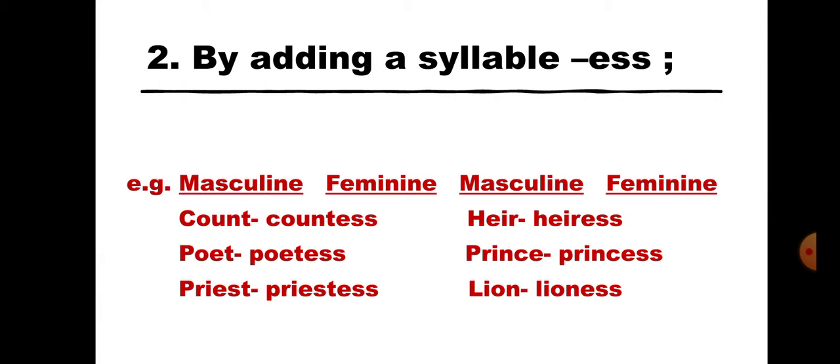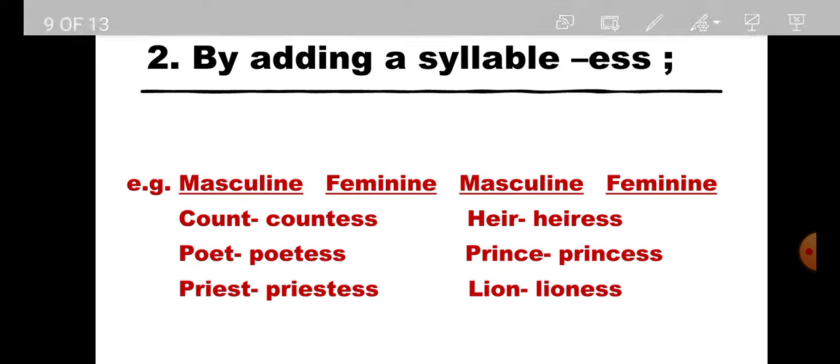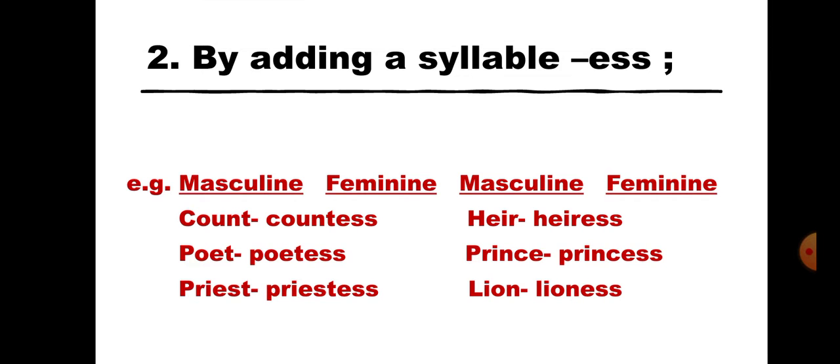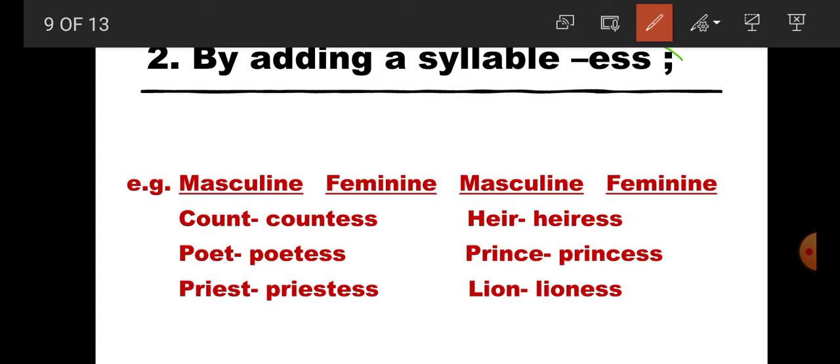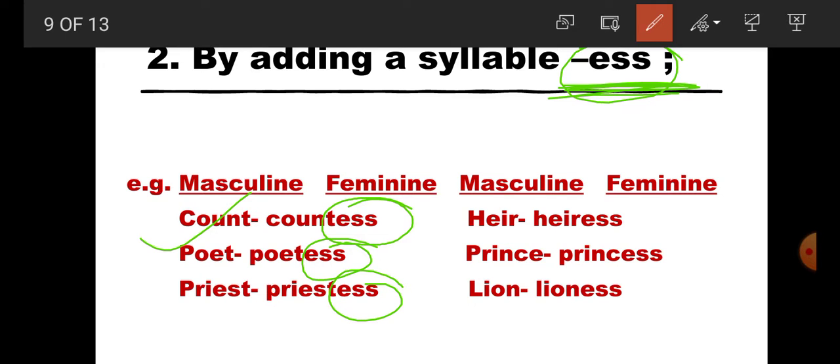Now what is the second rule, students? We can change masculine into feminine by adding a suffix. What is the suffix? E-double-S. The suffix is E-double-S. For example, count is masculine, so we can change it into feminine by adding the suffix E-double-S: poet, poetess; priest, priestess; heir, heiress; prince, princess; lion, lioness.